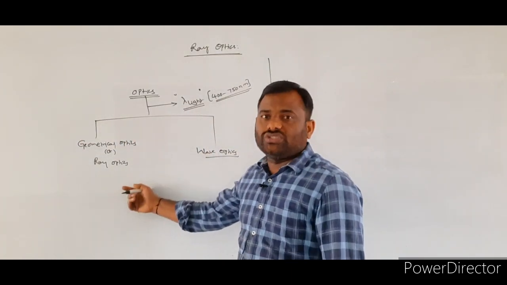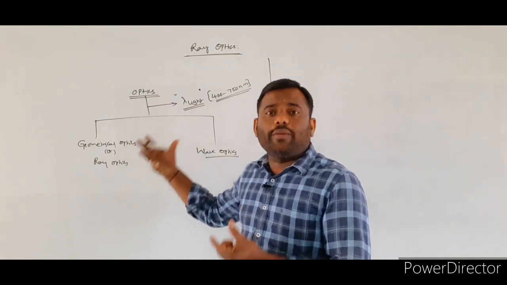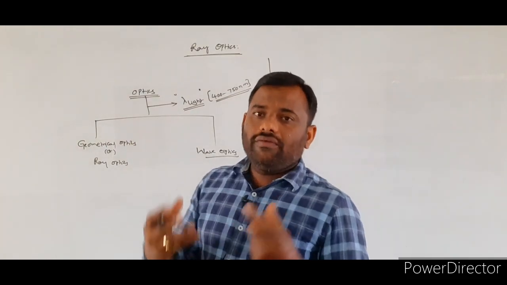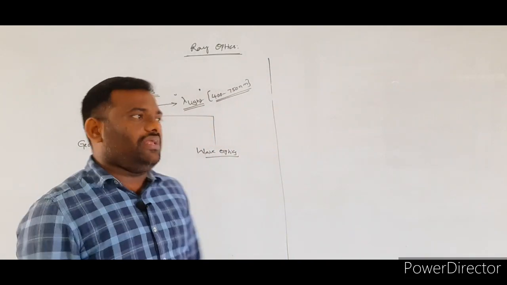How do you choose geometrical optics? When is geometrical optics applicable?